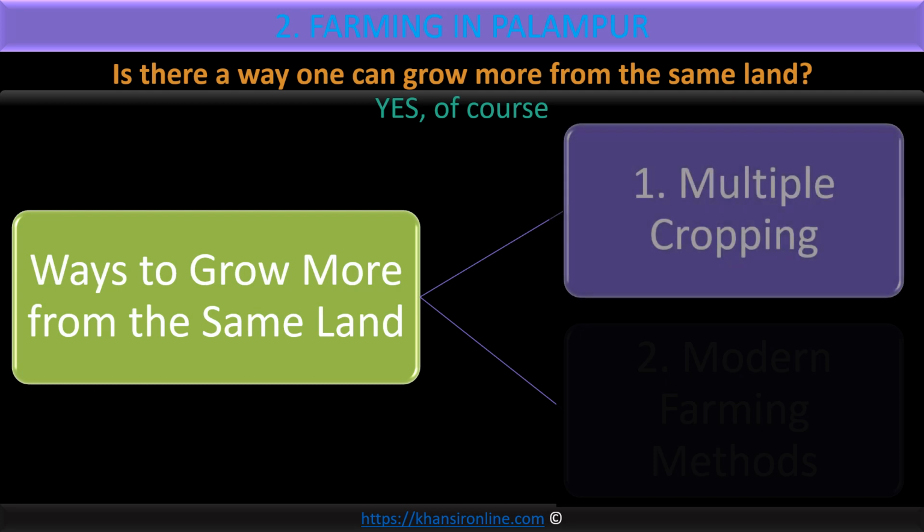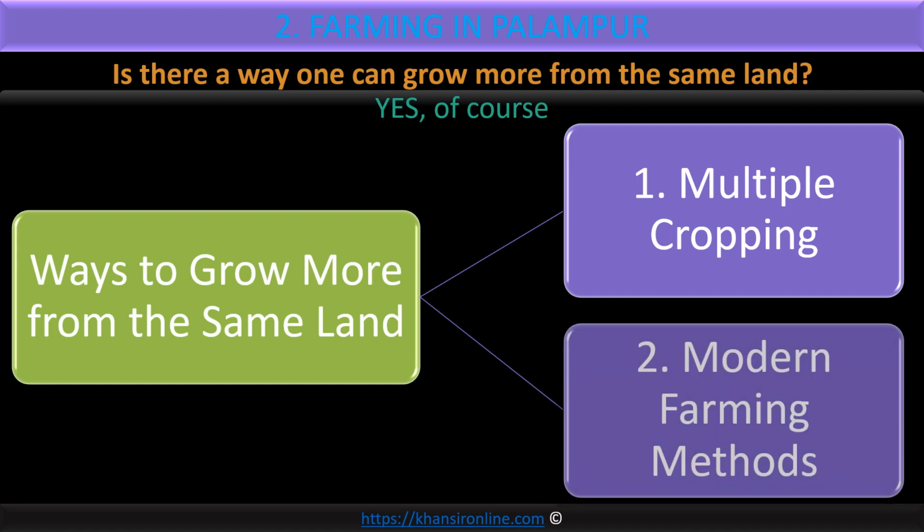Yes, there are two ways to grow more from the same land. One method is multiple cropping, and the second method is modern farming method. In this video, we'll focus only on multiple cropping, and the next video will be entirely dedicated to the second method of growing more from the same land, that is modern farming method. So shall we focus now on multiple cropping? Let's move on.